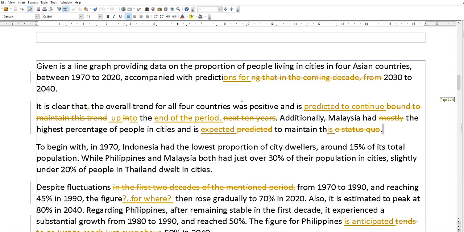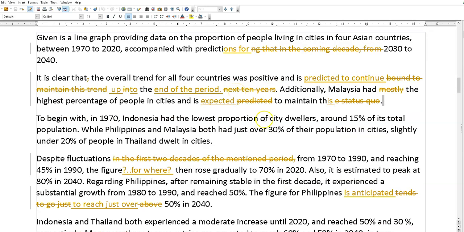So here we go. The introduction here is not bad. It's not a decade, though, is it? With predictions for, right? That was a bit awkwardly phrased. With predicting that in the coming decade, no, that's not very good. Overall trend predicted to continue, bound to maintain. Because you've got trend and trend up to, etc. You've got highest, so you don't need mostly as an adverb.